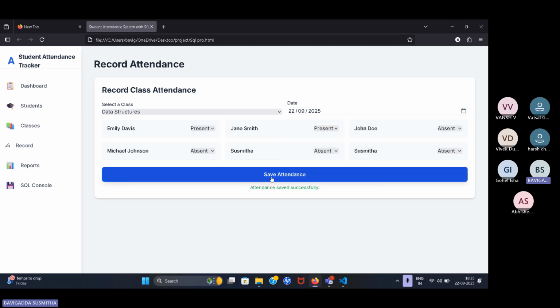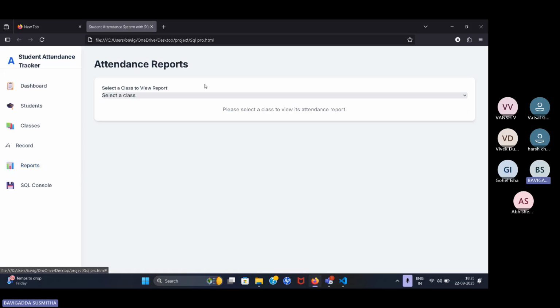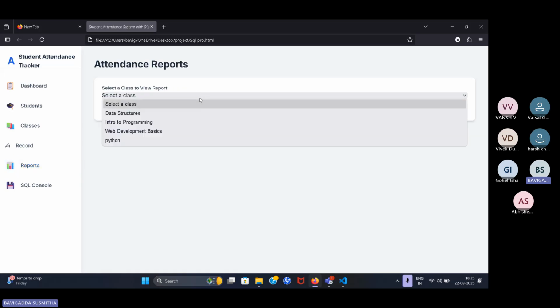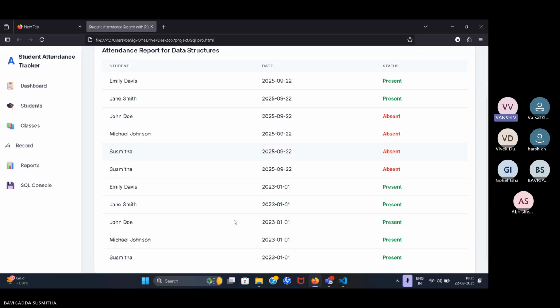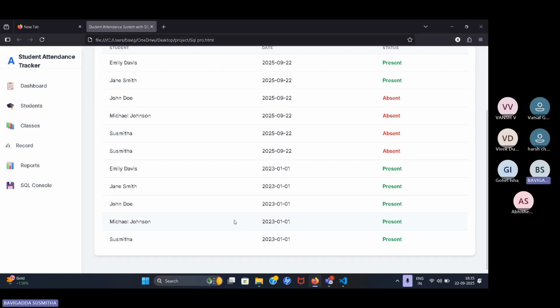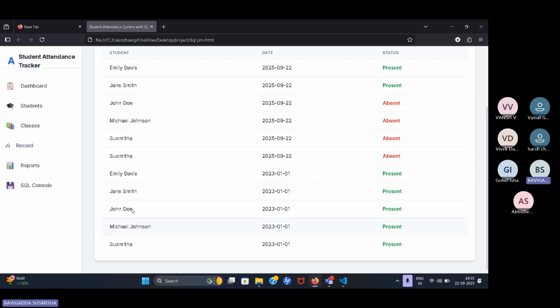The data will be seen in this report section. We select data structures, and the data is saved. Presentees and absentees we can see in this section.